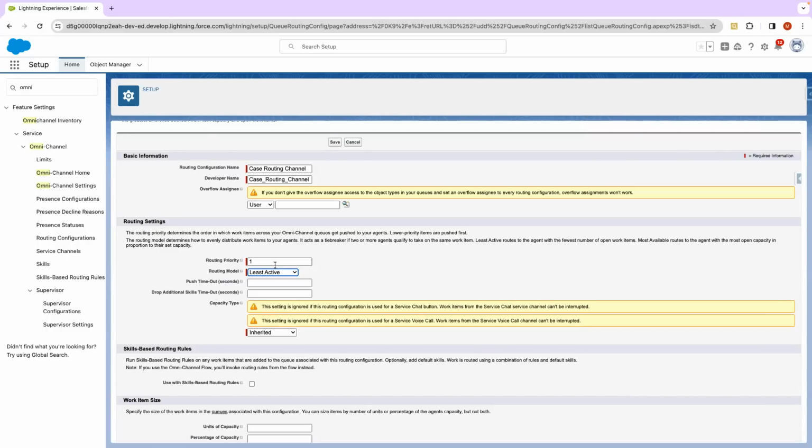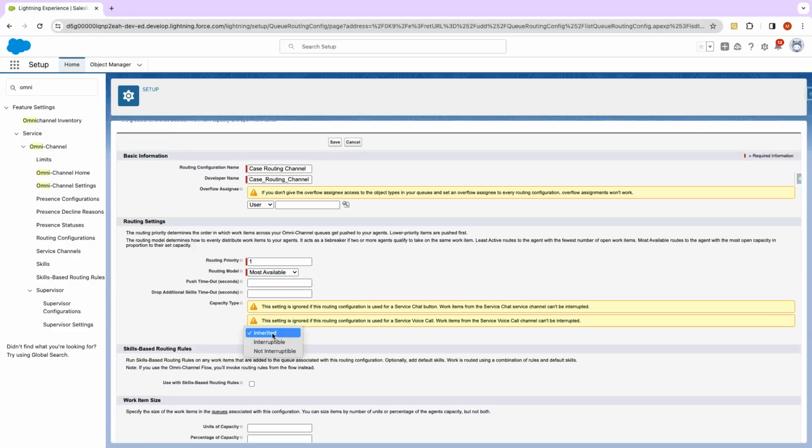Okay, so for least active, I think I'll have to tell you with an example. For now, just understand most available. I'll explain least active more with an example, otherwise it will get confusing for you. We will select most available right now, so whoever is more available, it will assign cases to them.